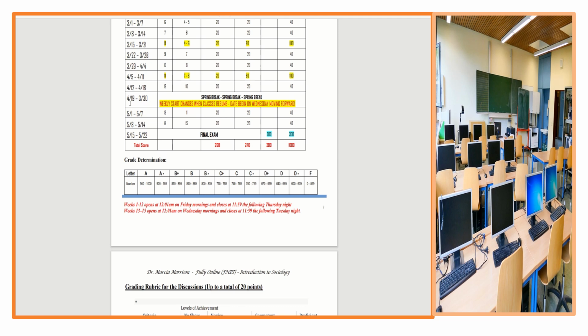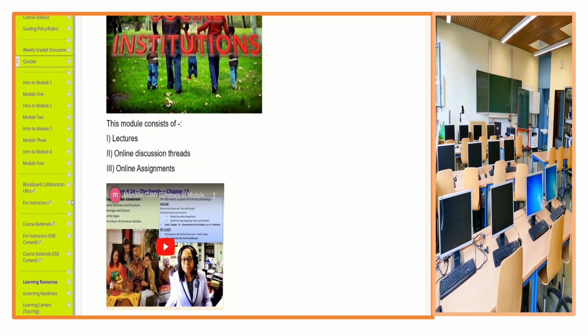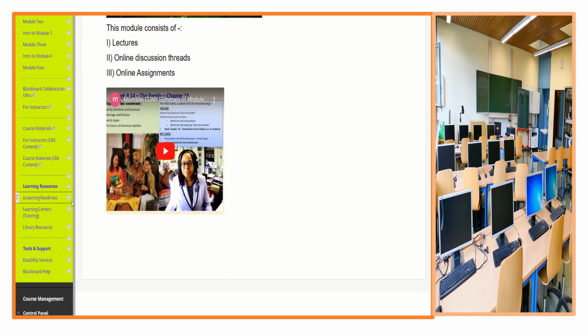So for weeks 1 to 12, the class opens from Friday to Thursday. But for weeks 13 to 15, that changes, where the class opens from Wednesday until Tuesday. All of these days still give you 7 to 8 days within which to post.